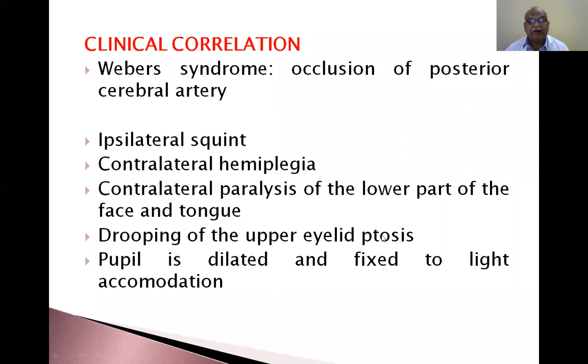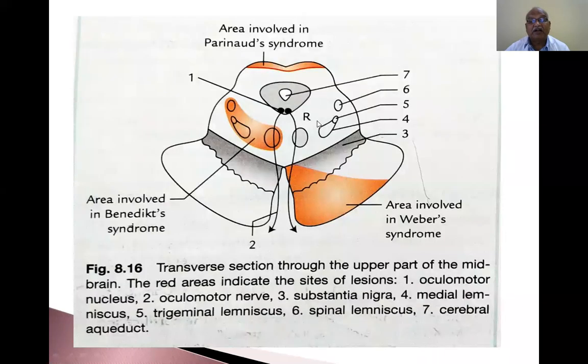Drooping of the upper eyelid is called ptosis. The pupil is dilated and fixed to light and accommodation. So the pupil never responds to light. So Weber syndrome. I will show you the diagram where Weber syndrome occurs.